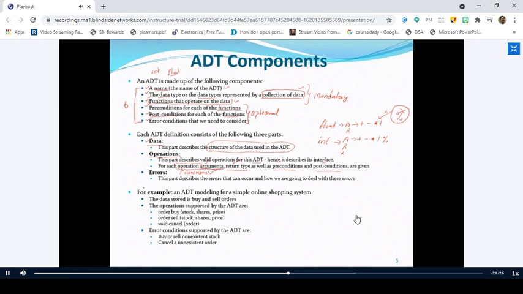Similarly, the third one is also an optional thing. This part describes the errors that can occur when you are dealing with the programming part, or when you are dealing with the functionality implementation, right? Is it clear up to this point?